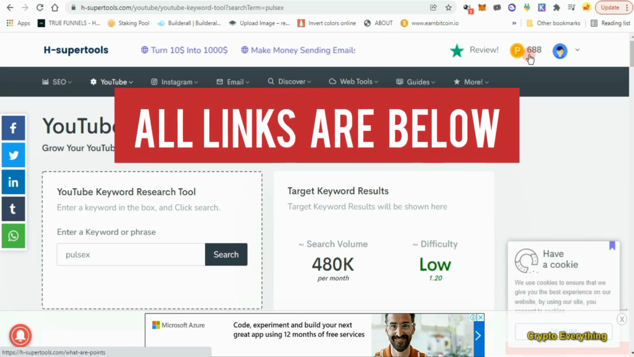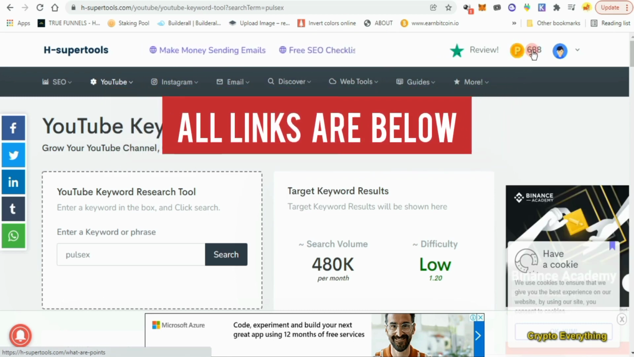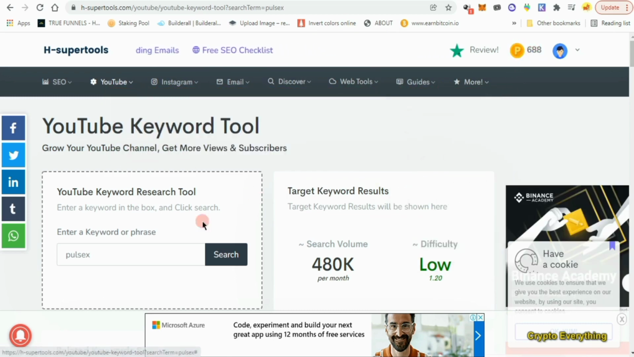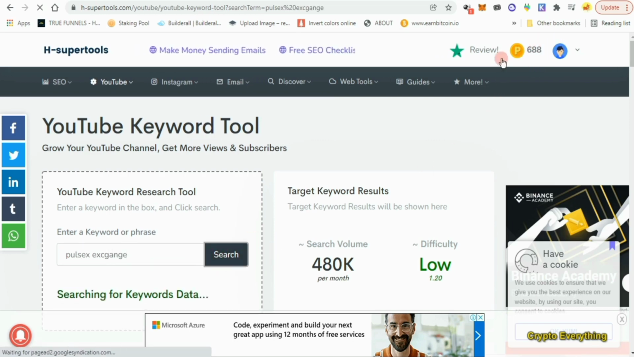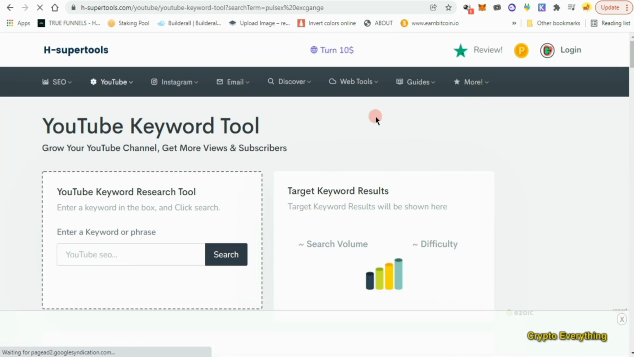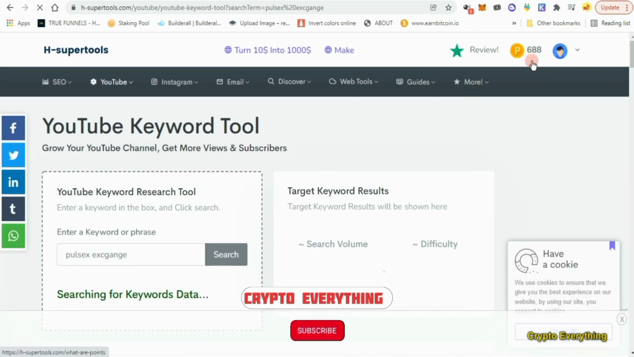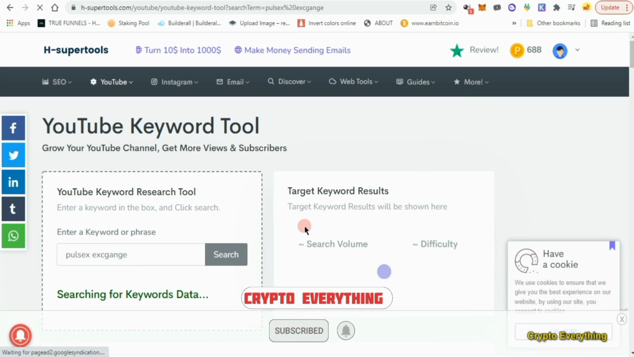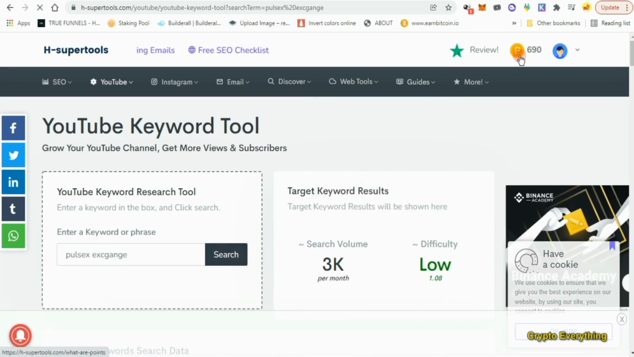Okay, now while you use this website, you earn points. As you can see right here, I've earned 688 points. Okay, now when I search for something else, let's say Pulse X, let's just say exchange, and see my search, I have 688 here. For every time I make a search, it automatically increases by 2 as at the time I am making this video. Okay, so when it's finished searching, you can see it has increased from 688 to 690.